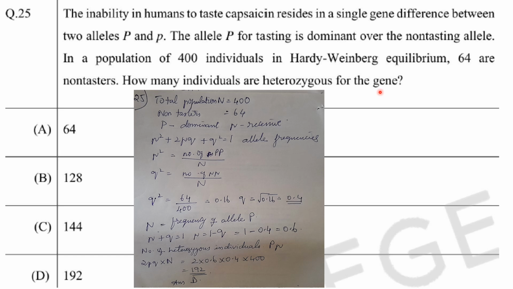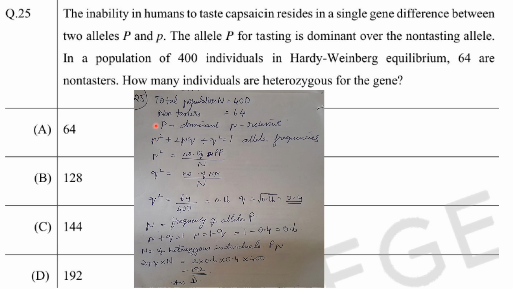Now they have given the total population n is 400. Non-tasters are 64. So capital P is dominant and small p is recessive. So p square plus 2pq plus q square is equal to 1, that is allele frequencies as per the Hardy-Weinberg law.